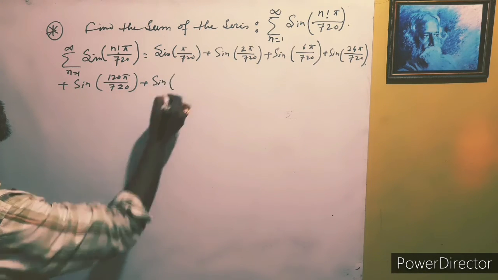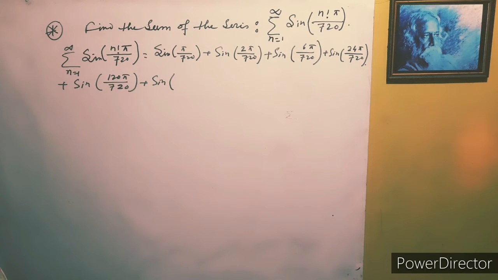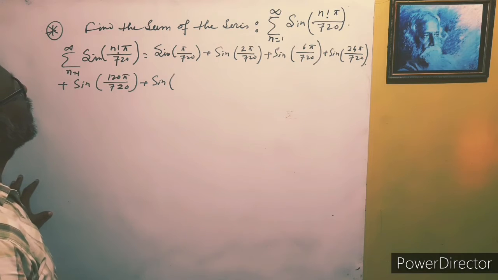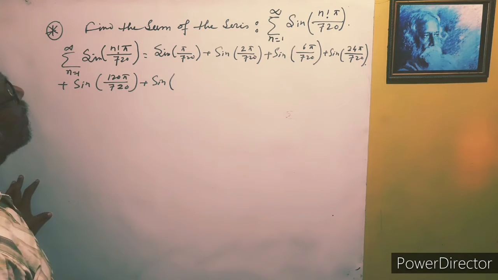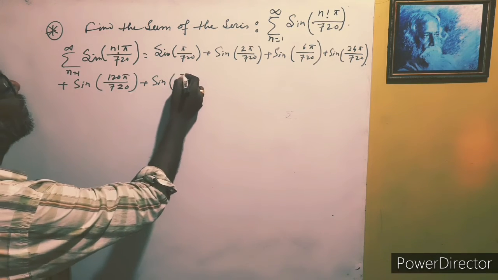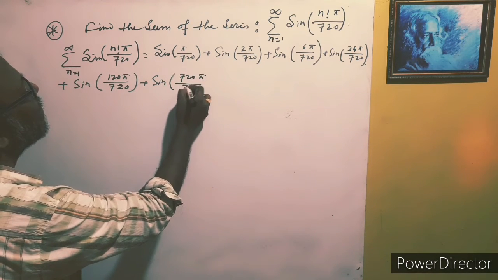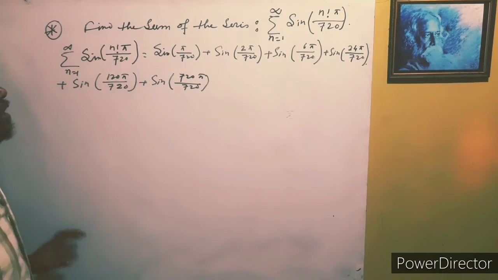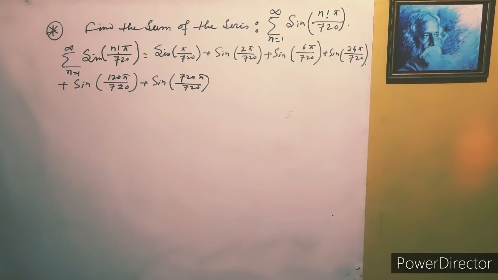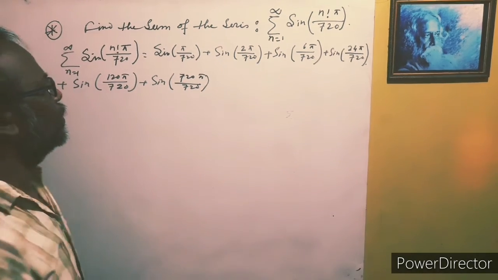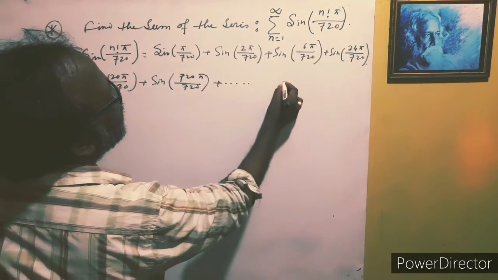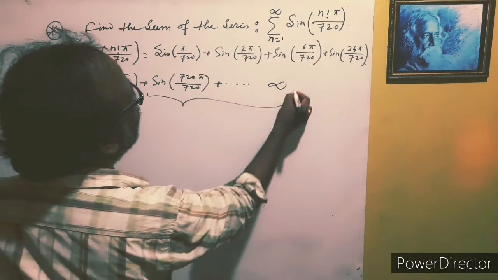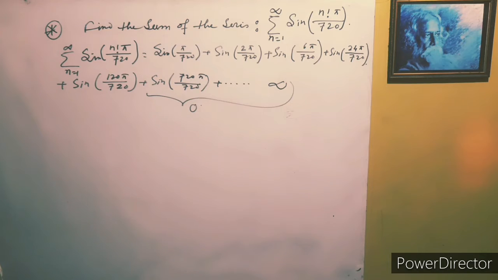plus sine, if we put factorial 6, that is 720 pi by 720, as it is a factorial n. So for the next numbers, all are multiples of 720. So all these terms to infinity are equivalent to 0, as all the sines with the angle inside the bracket